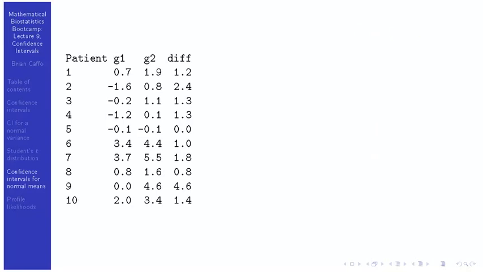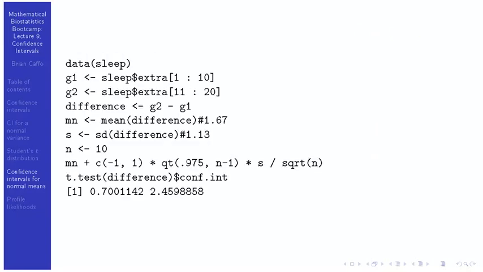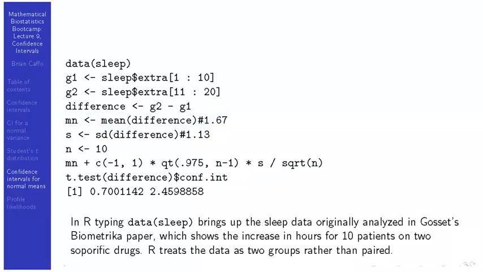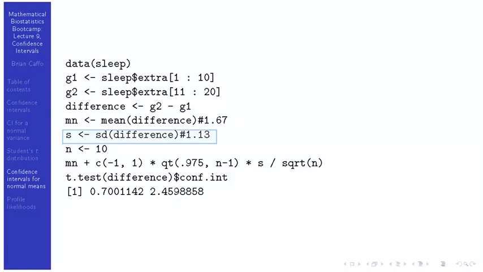So here's what it looks like as Gosset's data. We have patient 1, 2, up to 10. We have the 2 drugs and the difference. And here's the code I used to get it that way. The mean would be the mean of the difference, and here I just put in a comment the value that it comes out to be. It turns out to be 1.67. Remember, everything's normalized relative to 10 hours. And the standard deviation of the collection of differences is 1.13, and we had 10 subjects.